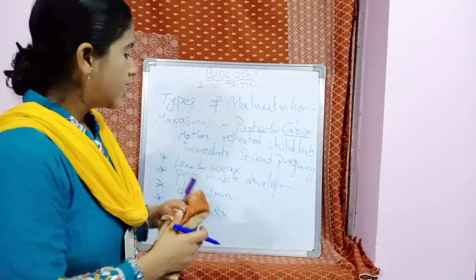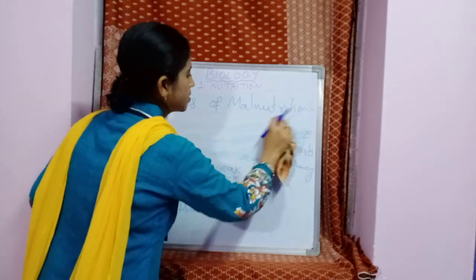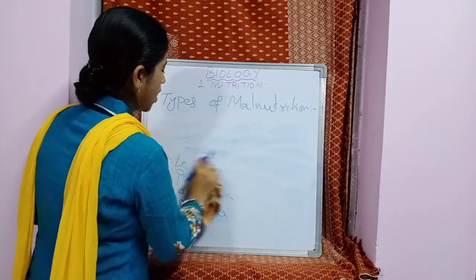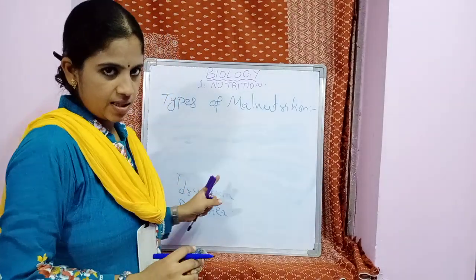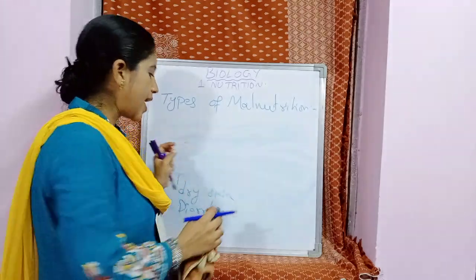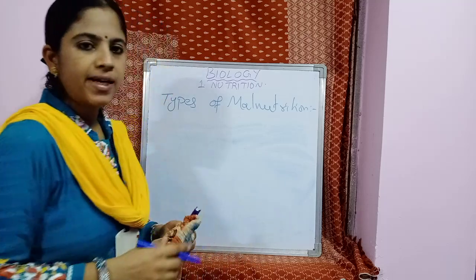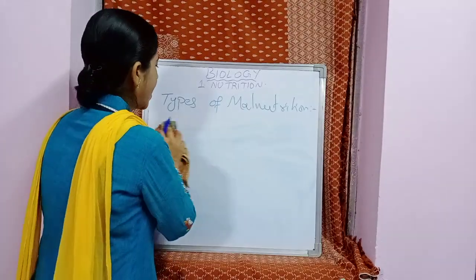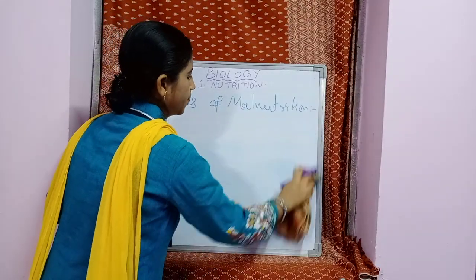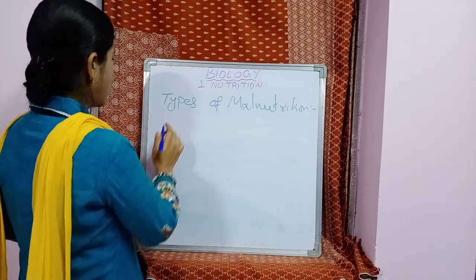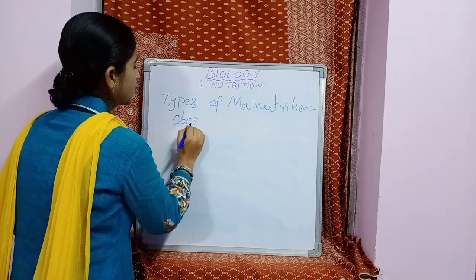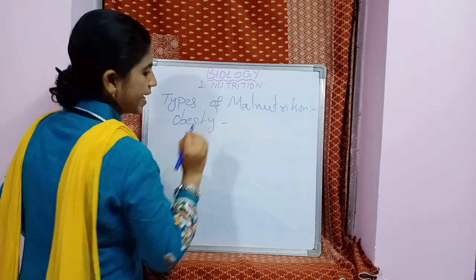Children, please remember that while writing the types of malnutrition or food deficiency diseases, you are not expected to write the example of obesity. In almost all the materials obesity is also given. But what is obesity? Obesity is not due to any deficiency in the diet.